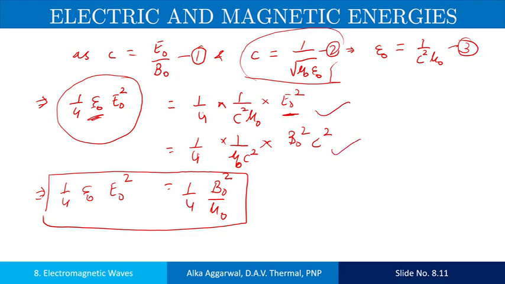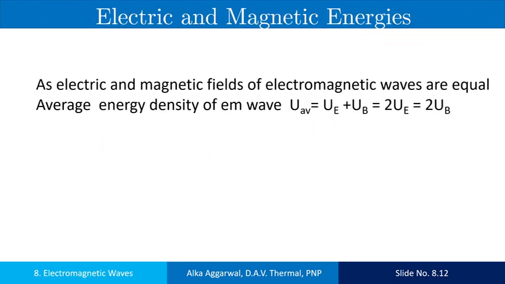It is equal to this one, and finally this one. So the electrical energy is equal to the magnetic energy, and the magnetic energy can similarly be shown equal to the electric energy. As the electric energy and the magnetic energy of the electromagnetic waves are equal, the average energy density of the electromagnetic wave is equal to this one.